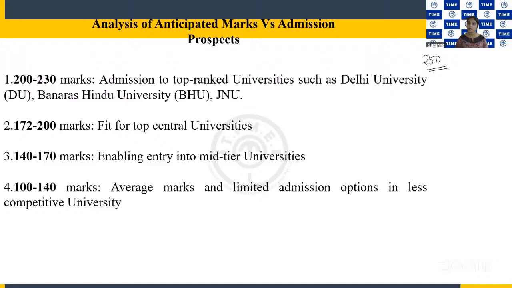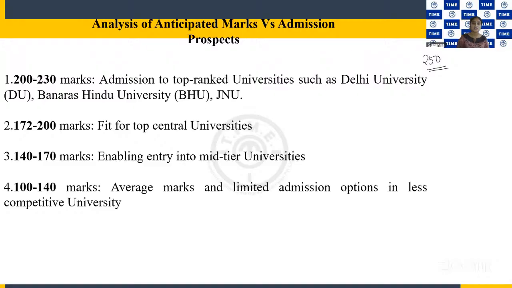We have some good private universities, so they are also for the 4-year UG program. You can easily apply.